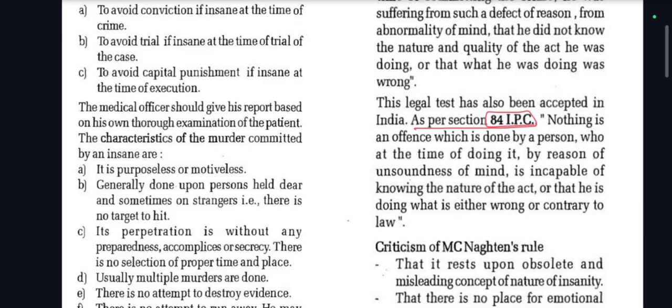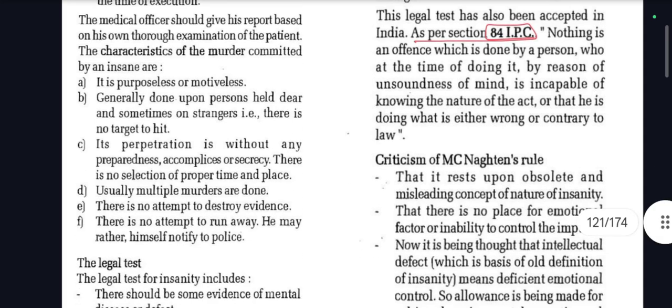The medical officer should give his report based on his own thorough examination of the patient. The characteristics of the murder committed by an insane person are: it is purposeless or motiveless, generally done upon persons held dear and sometimes on strangers, that is, there is no target to hit. Its perpetration is without any preparedness, accomplices, or secrecy. There is no selection of proper time and place. Usually, multiple murders are done. There is no attempt to destroy evidence. There is no attempt to run away. He may rather himself notify the police. So, these are the characteristics of the murder which are committed by an insane person.